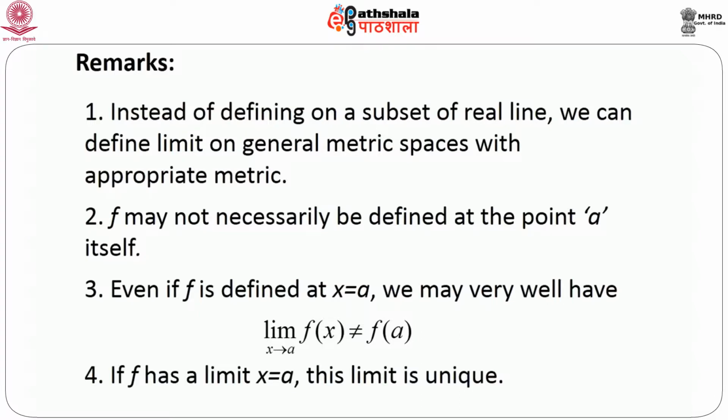And one important thing is that if x has a limit at x equals a, that means at the point x equals a, if a limit exists, then this limit is unique. We cannot find two different limits that exist at a particular point. The proof is extremely simple. I am just going to omit that proof.